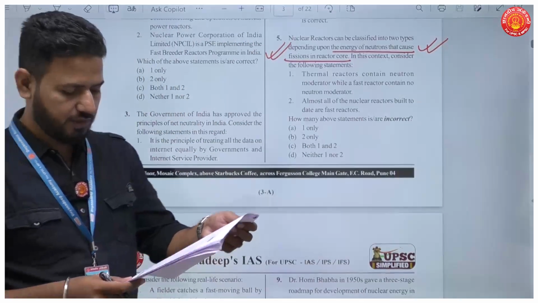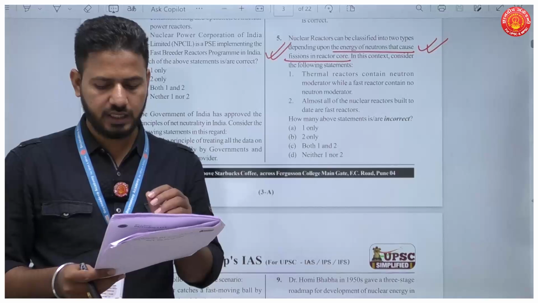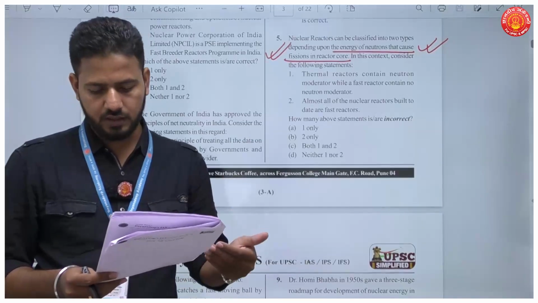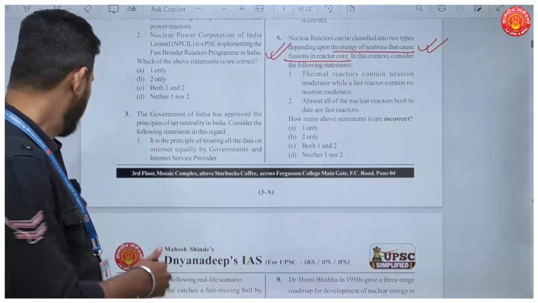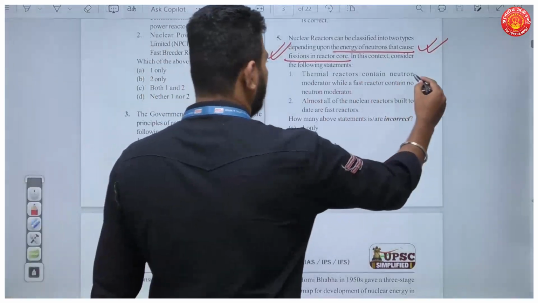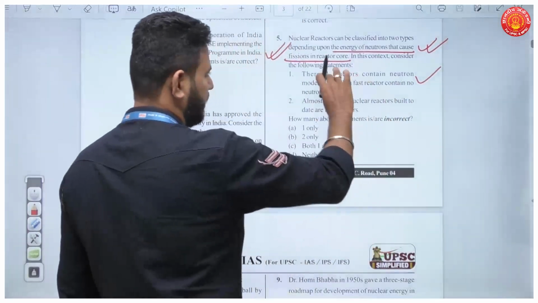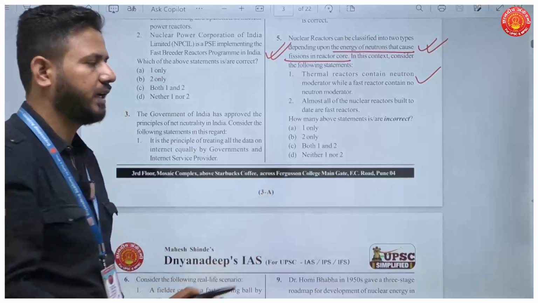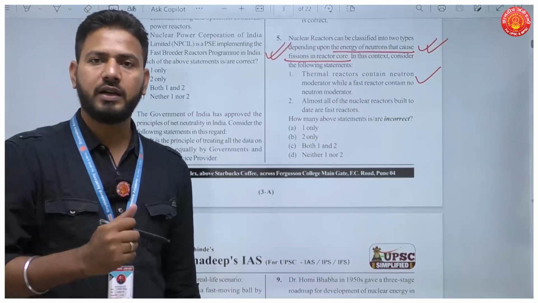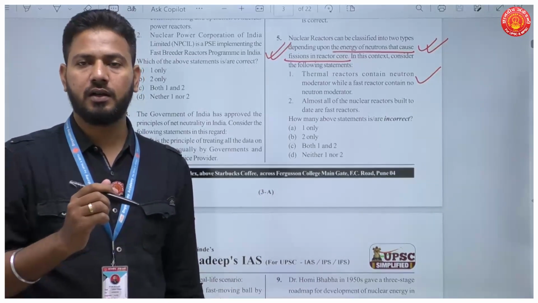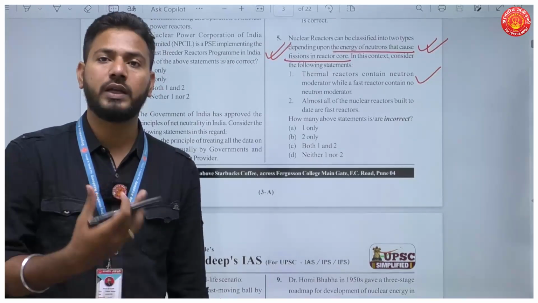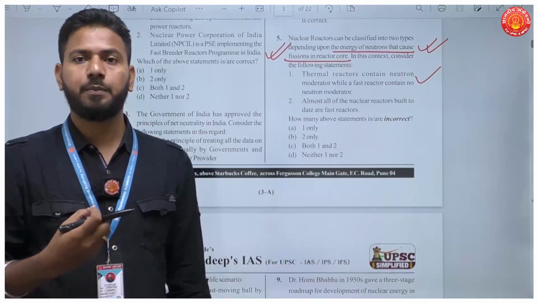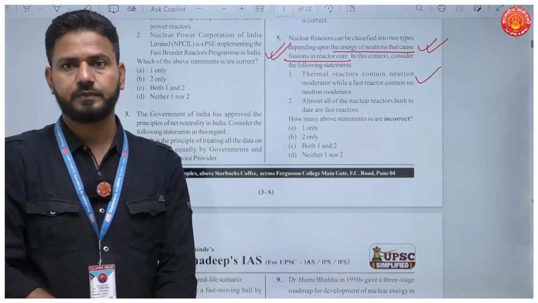Okay, the first statement reads that thermal reactors contain neutron moderators while a fast reactor contains no neutron moderator. Now, you'll have to understand the complete nuclear program to understand this statement. Anyway, this statement is correct. In the thermal reactors, when we bombard a fissile material like uranium-238 with a neutron, a slow energy neutron, it breaks into barium and krypton.